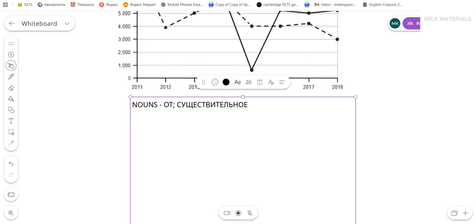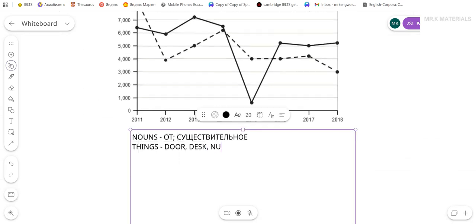All right, we use nouns to name things, anything, like door, desk, or in our case, we have numbers, right? Number. All right, we can use nouns to name places.